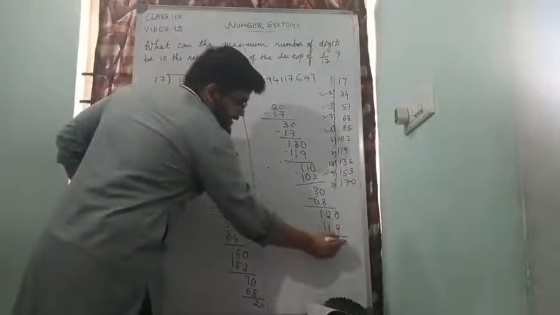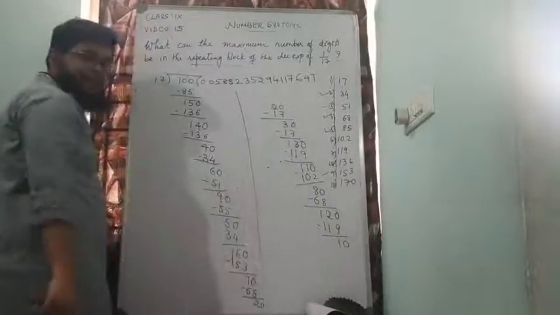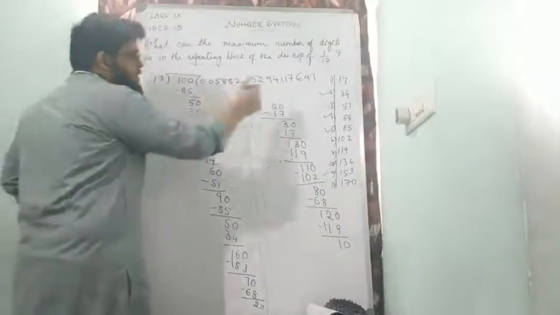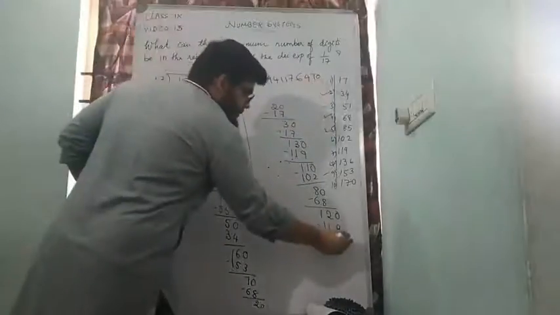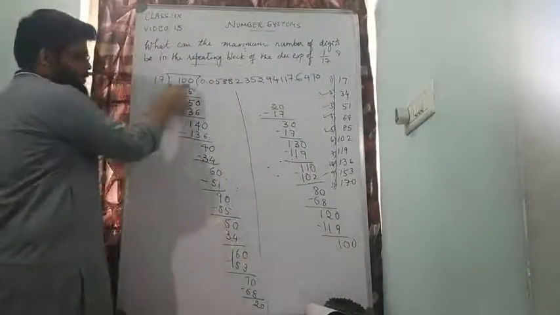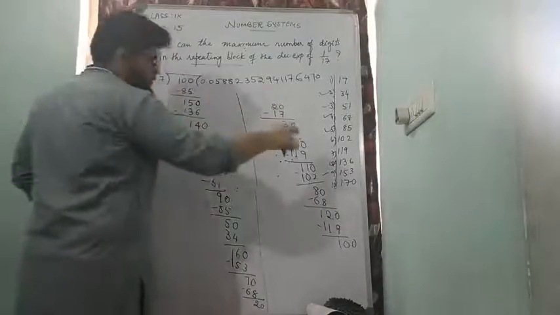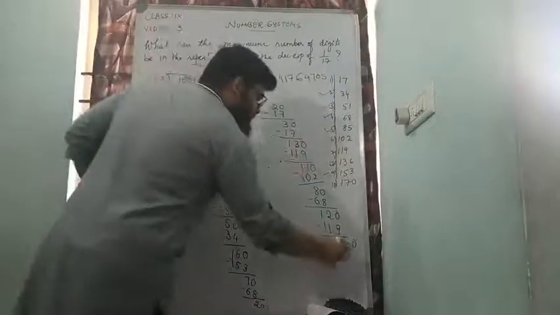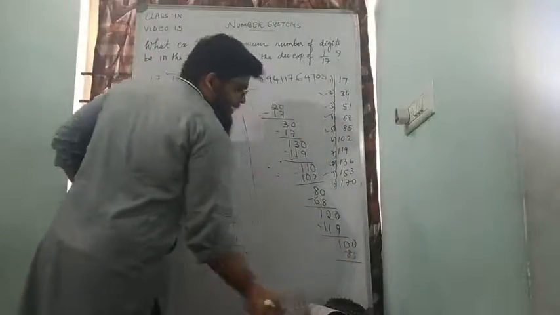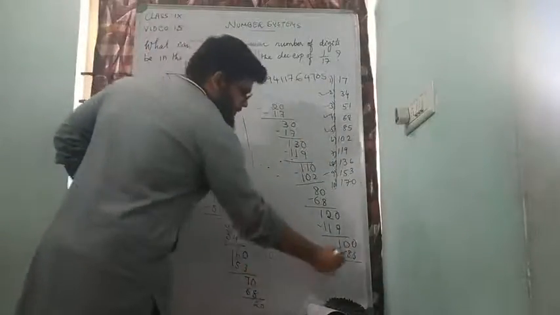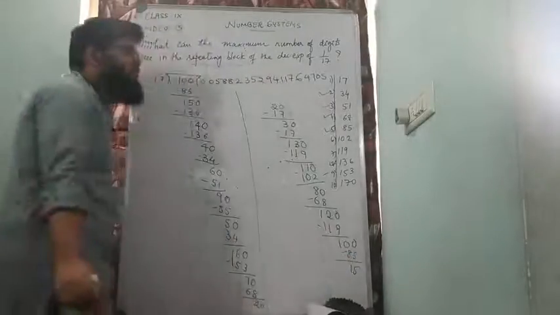I'll take 0, but 10 will not come in the table of 17, so I'll take one more 0 and make it 100. Oh okay, so the same thing is getting repeated. 17 fives are 85 and 100 minus 85 will be 15, and the division continues.